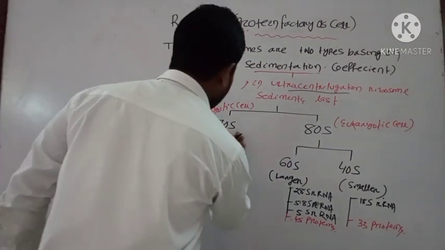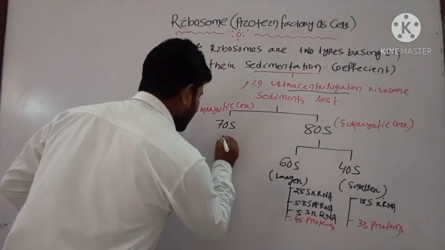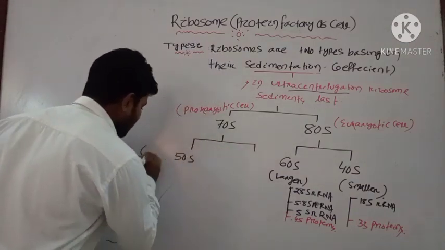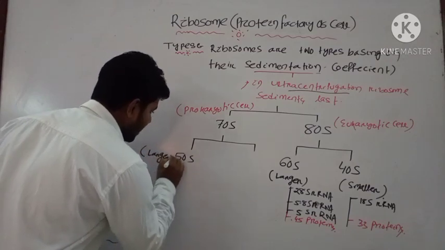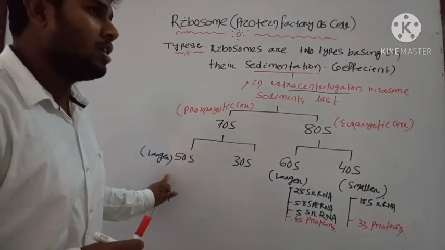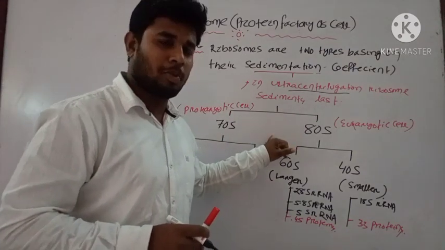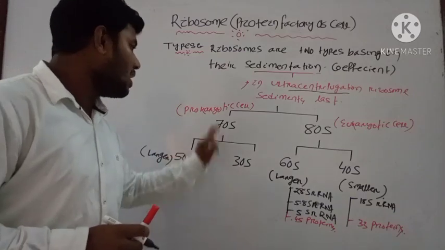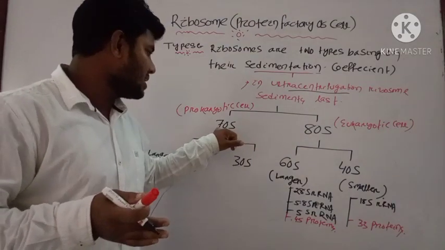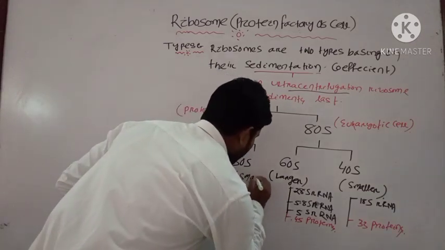Like that, the 70S ribosome in prokaryotic cell consists of two units, one larger unit and one smaller unit. The larger unit of the 70S ribosome is known as your 50S, that is your larger subunit, and 30S. Okay, here you can see 50 plus 30 would be 80, but their size varies because of their sedimentation coefficient. It is written as 70S because their sedimentation coefficient in ultracentrifugation is 70, not 80. Okay, then here 30S is your smaller subunit.